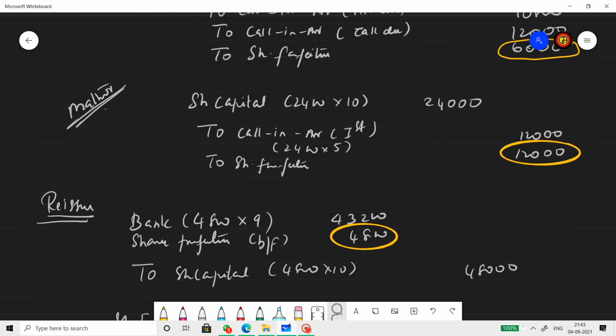Madhur's forfeiture: share capital to calls in arrears and to share forfeiture. Madhur didn't pay only the call money, the first call. So only that will be arrears. The remaining is paid, that will be profit on forfeiture.